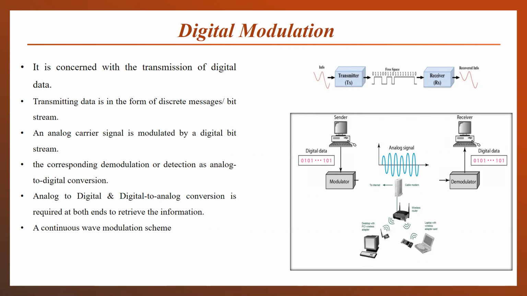The demodulation or the detection requires an ADC and DAC here. Earlier, the information signal was analog in nature, so no need to use these 2 devices. But to convert our information signal into the digital form, we have to use analog to digital conversion at the transmission side, and digital to analog conversion circuitry at the receiver side.